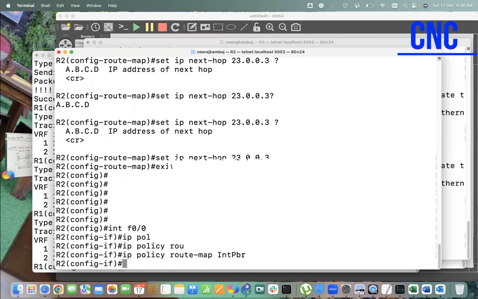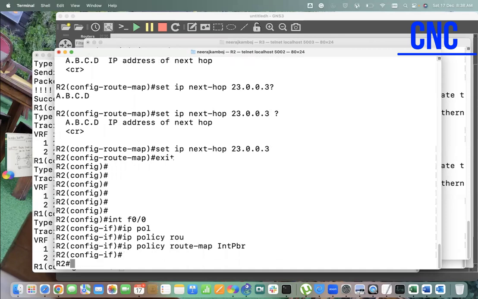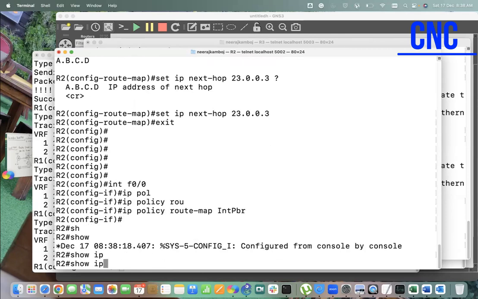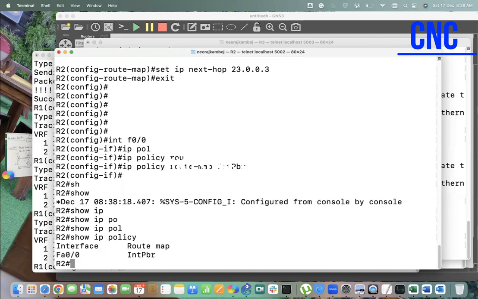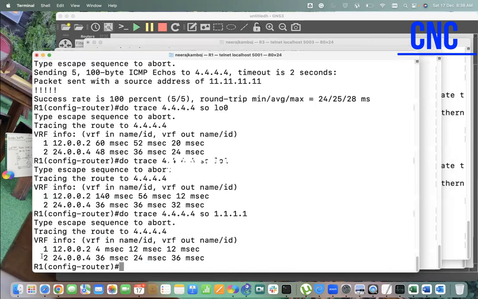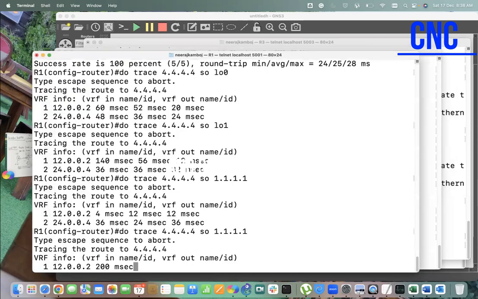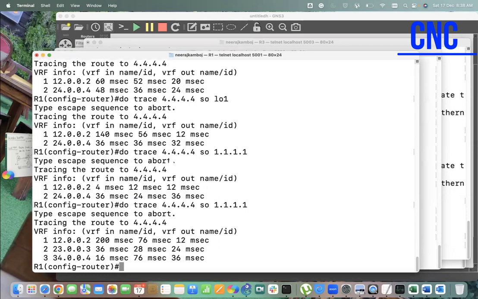Enter. That's it. How can we verify? Show IP policy. You see on the interface number 5 F0 by 0, what do we have? A policy based routing we have. Now let's do a trace using 1.1.1.1. Now you see the packet is traveling via R3, correct? It is clear. So this time the packet is traveling via R3, not directly to R2 and R4, right?